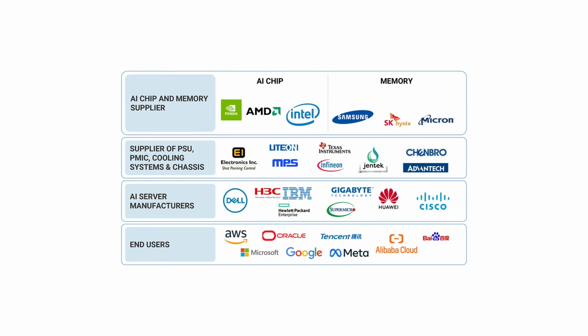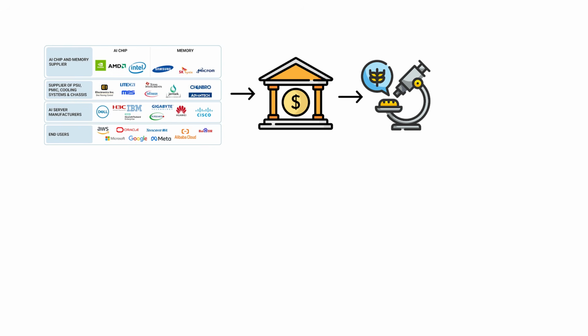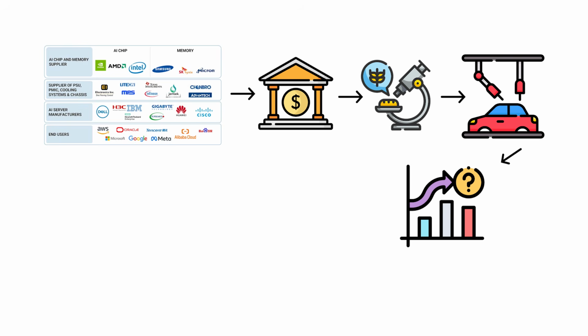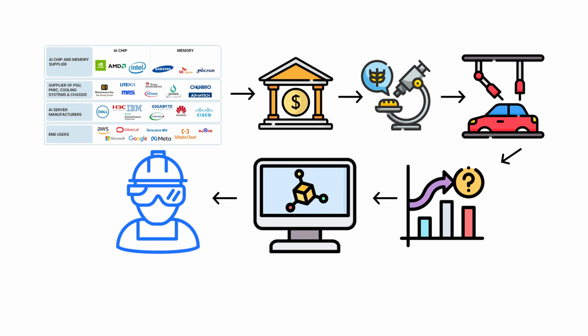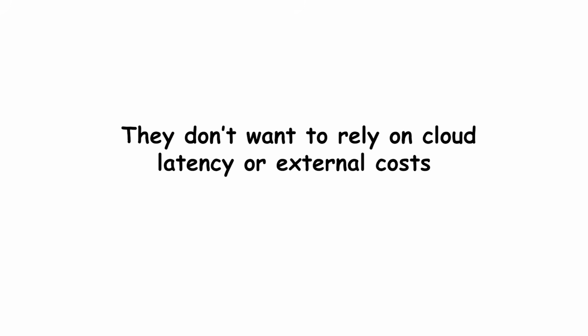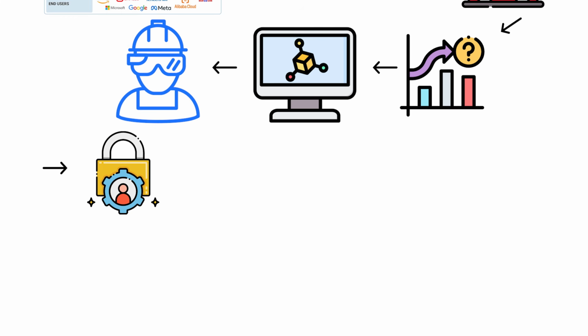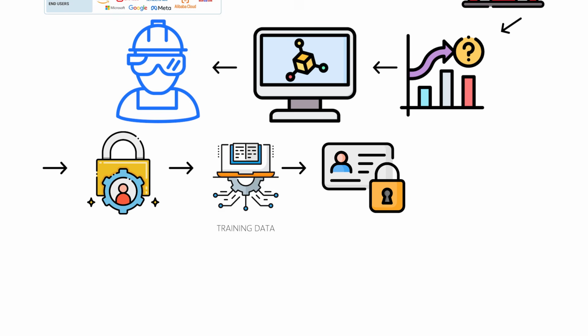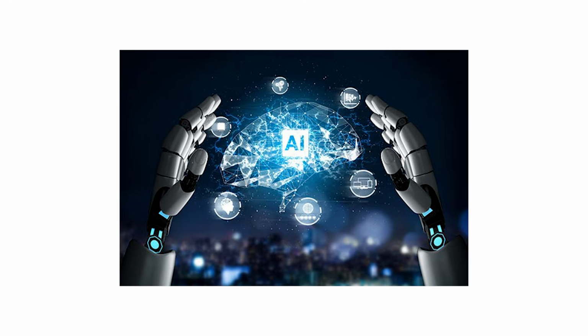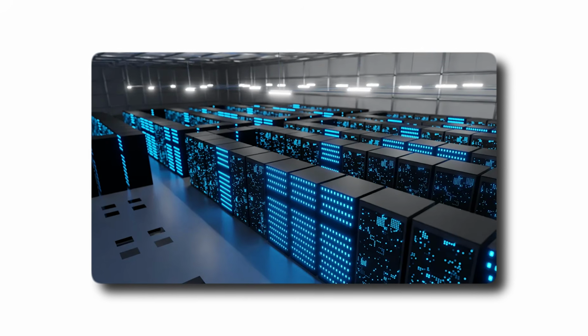Enterprises buy these machines in clusters. Banks, biotech labs, car manufacturers, every company trying to predict, simulate, or automate reality. They don't want to rely on cloud latency or external costs. They want local control, the ability to train sensitive models, handle private data, and scale intelligence directly under their own roof. Compared to Level 2, this world is grounded, physical, and proprietary.